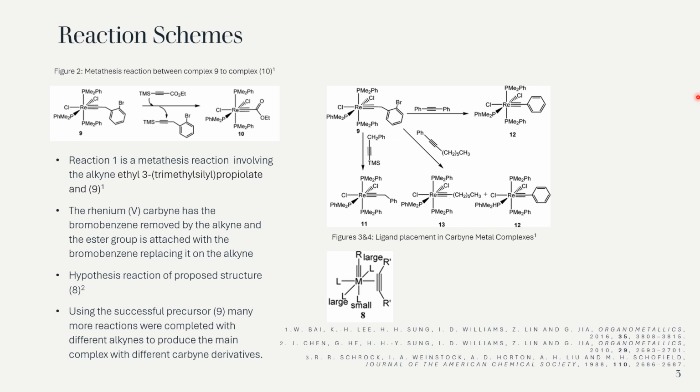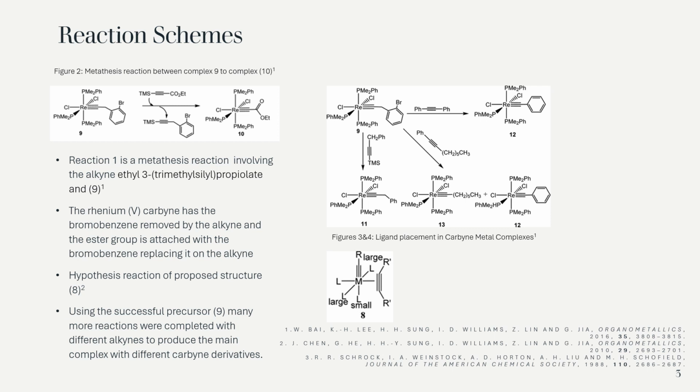When complex 12 is reacted with the original alkyne from reaction 1, the ethyl 3-trimethylsilylpropiolate, it reverts back to complex 10, suggesting a degree of reversibility in these reactions. This shows they can be further studied without having to continuously make new original material, since the yields are quite low in proportion to what's going in.